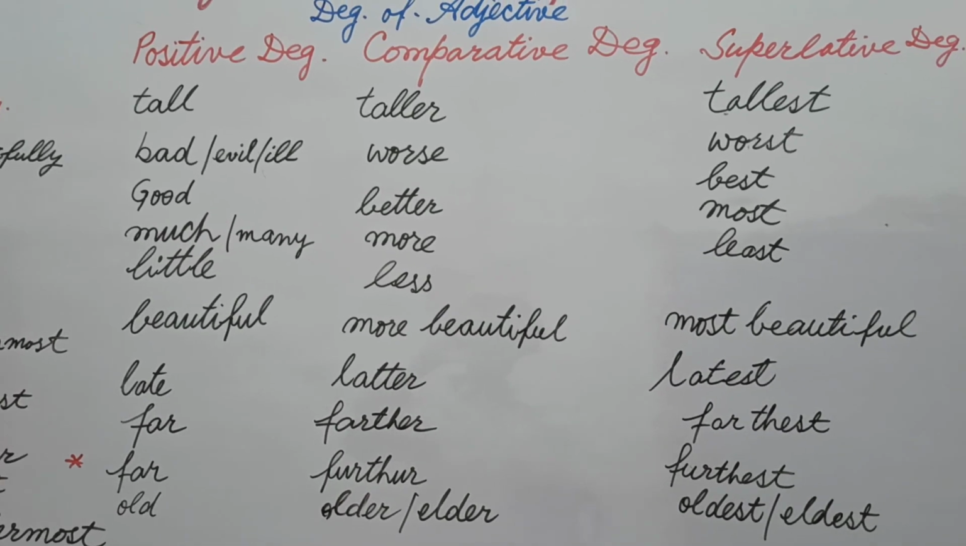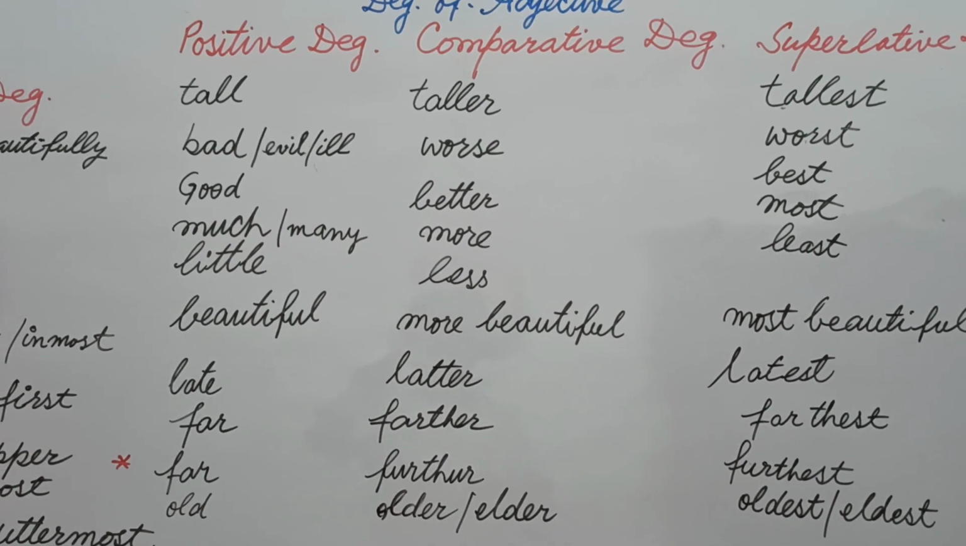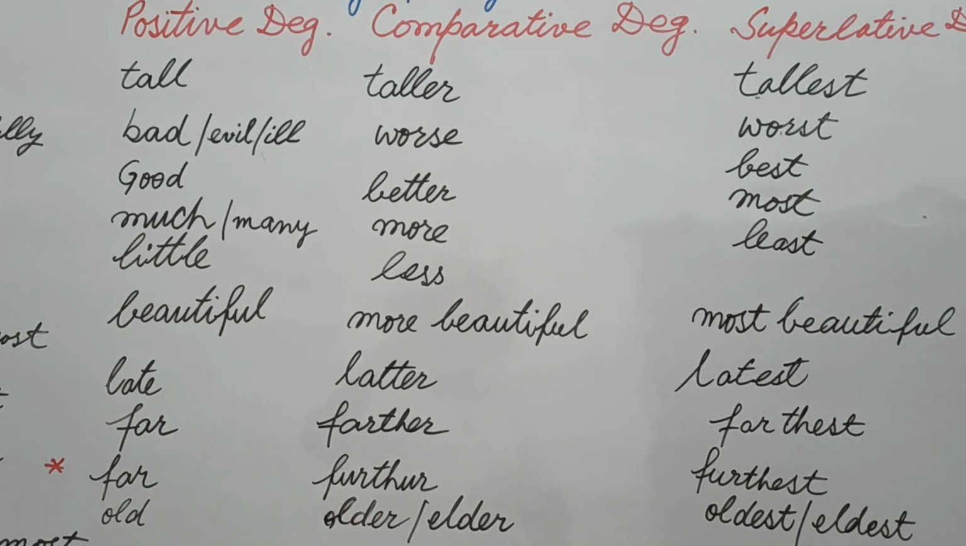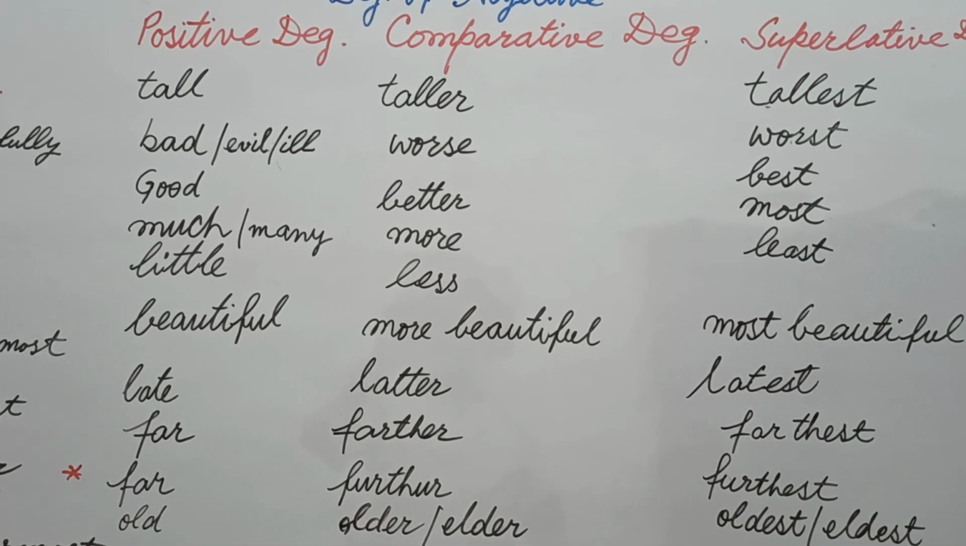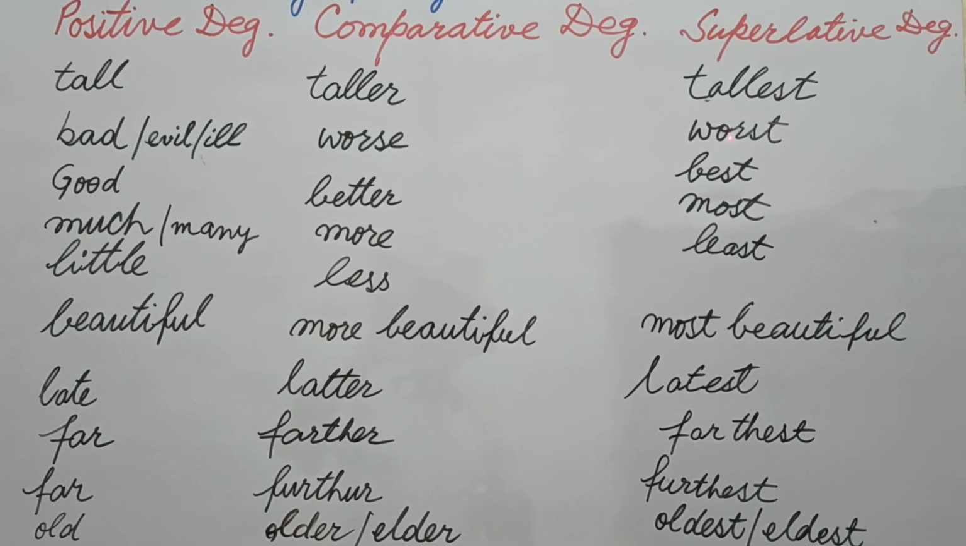Now, students, there are some other words which have totally different forms from the words which we use in the other type of degree. Just bad. Bad means not good. Evil has the same meaning, and ill may have the same meaning as bad. Now the comparative degree of bad will be worse, and the superlative degree will be worst.